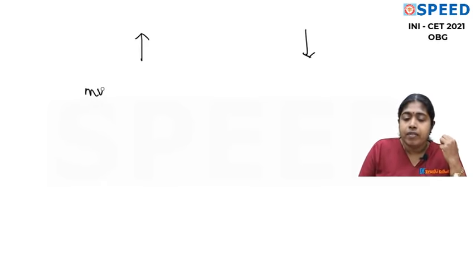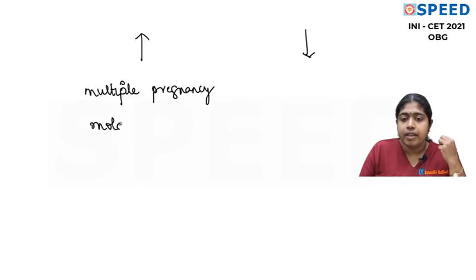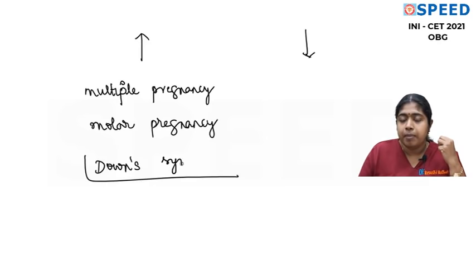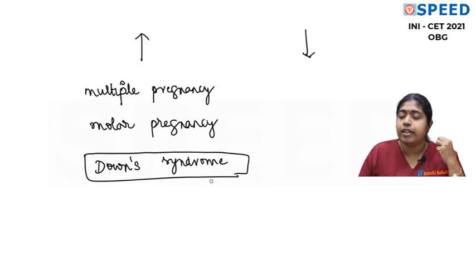The HCG levels are higher in multiple pregnancy when compared to a singleton. And HCG values are increased in case of molar pregnancy. You all know that it is increased in molar pregnancy. And also remember that the first trimester and second trimester values of HCG, if the baby is a baby of Down syndrome, that is trisomy 21, are slightly higher when compared to the normal.